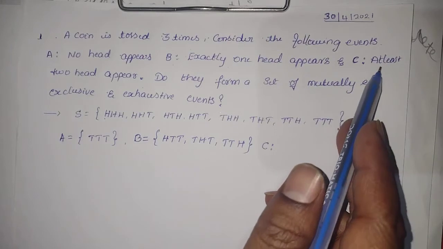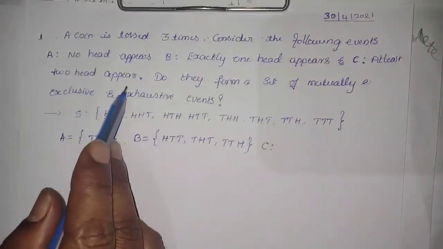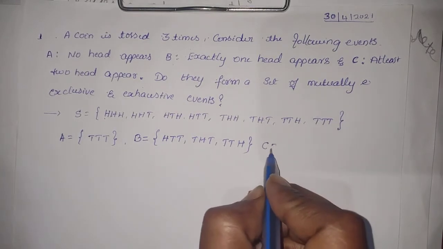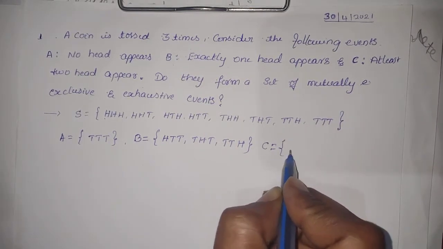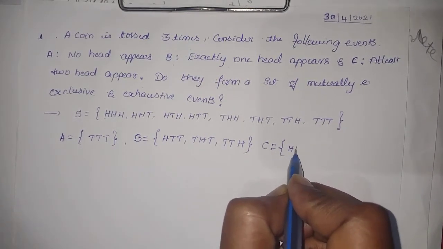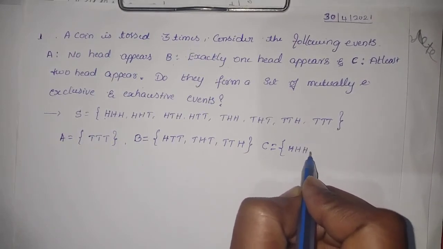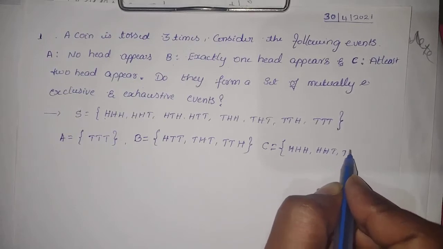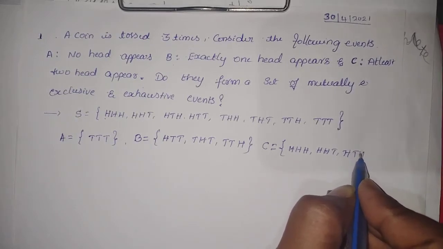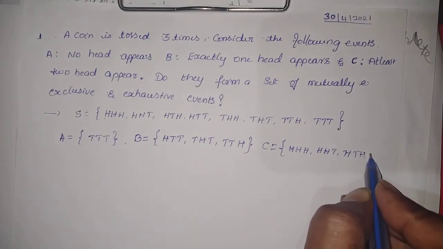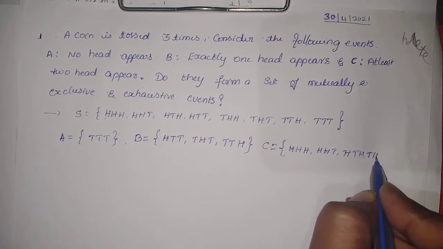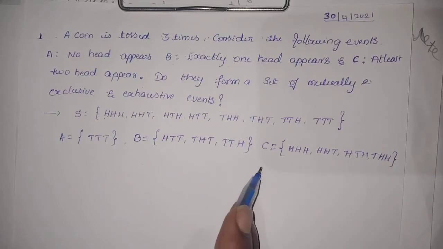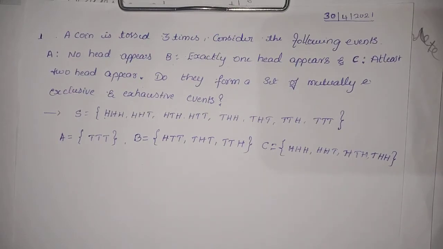Next, C stands for the event at least two heads appear. Minimum two heads should be there, maximum can be any number. Okay? C is equal to HHH, at least two heads, HHT, HTH, and the last element is THH. So these are the elements which contain the event C.